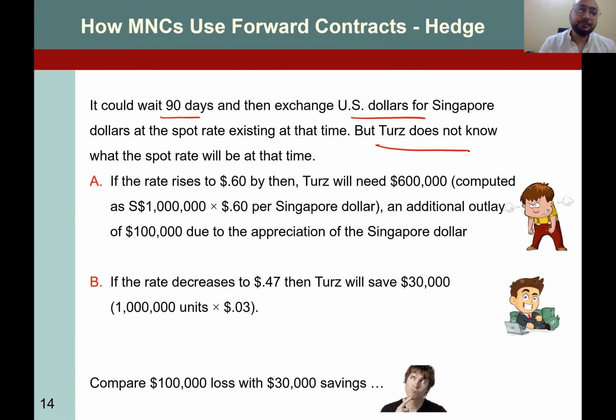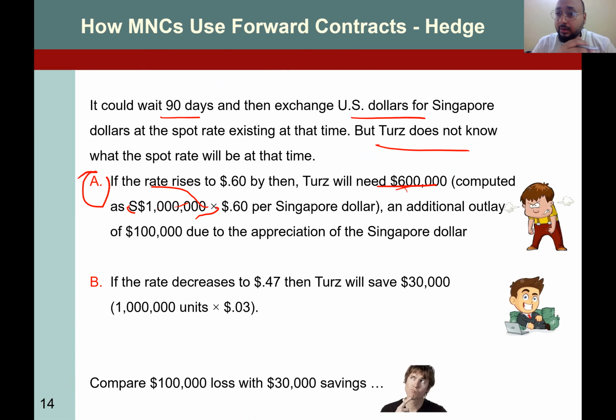So number one, if the exchange rate rises to 0.6, they would be needing $600,000 to convert into 1 million Singaporean dollars.